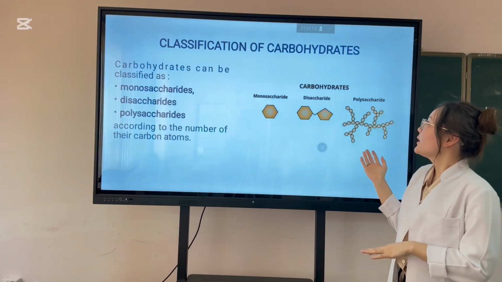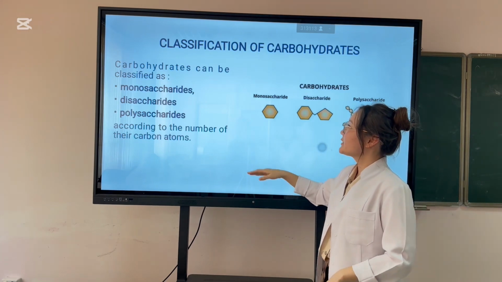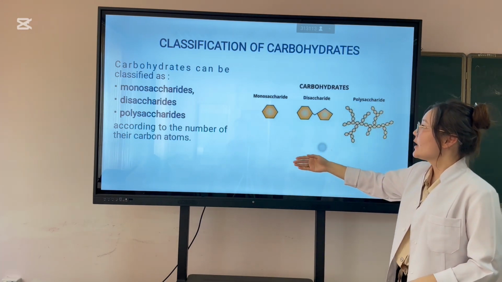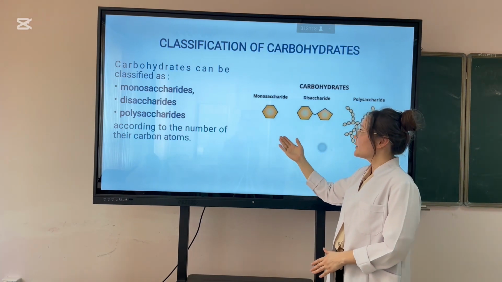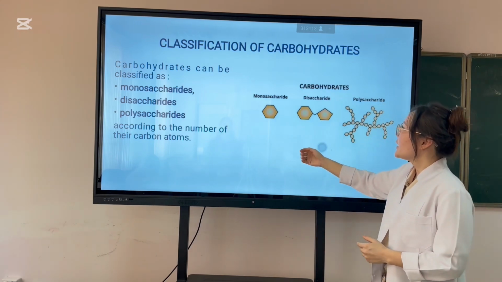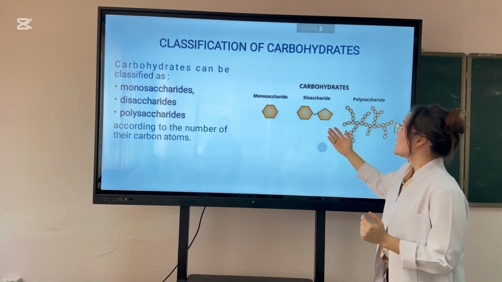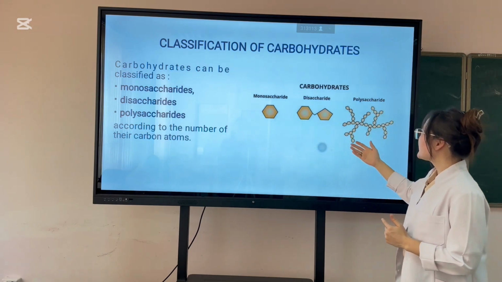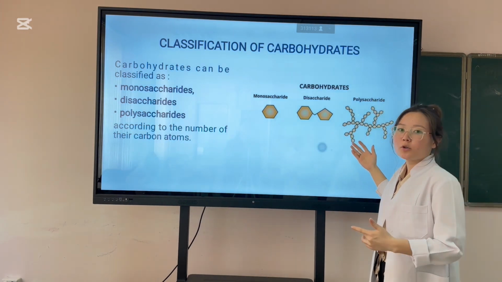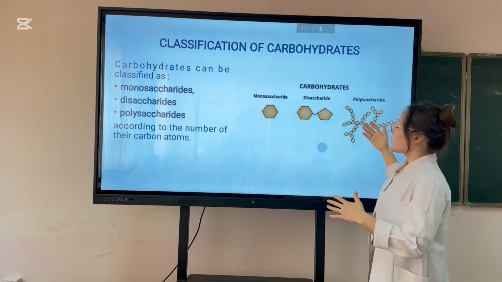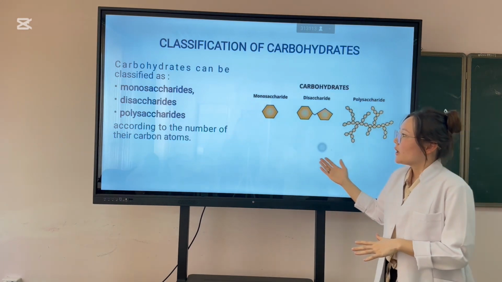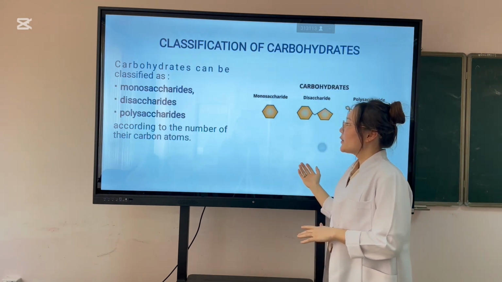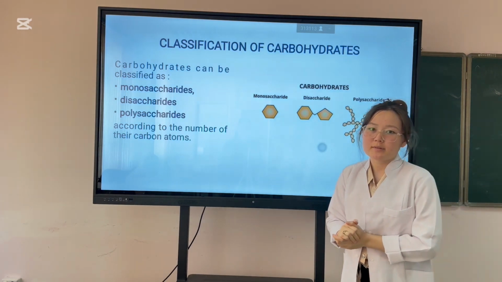Classification of carbohydrates. Carbohydrates can be classified as monosaccharide, 1 sugar molecule; disaccharide, 2 sugar molecules; and polysaccharide, 3 or more sugar molecules, according to the number of their carbon atoms.